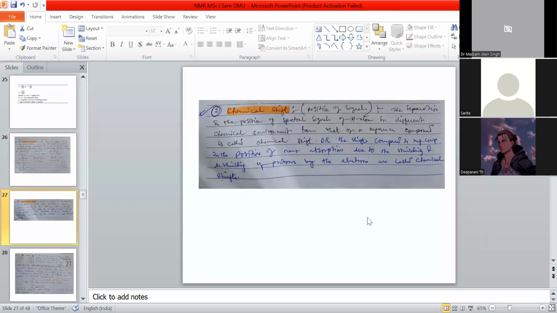Here, chemical shift. What is chemical shift? Chemical shift means the separation in the position of the spectral signal of the proton or hydrogen in a different chemical environment from that of a reference compound. We always use a reference compound in the experimental work. It means that to know the unknown, we use the known value.